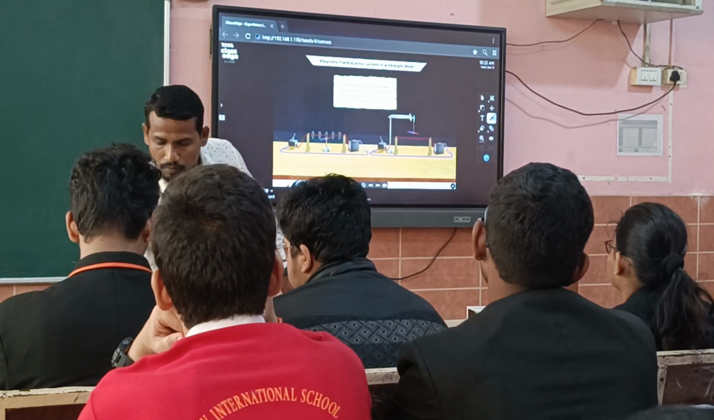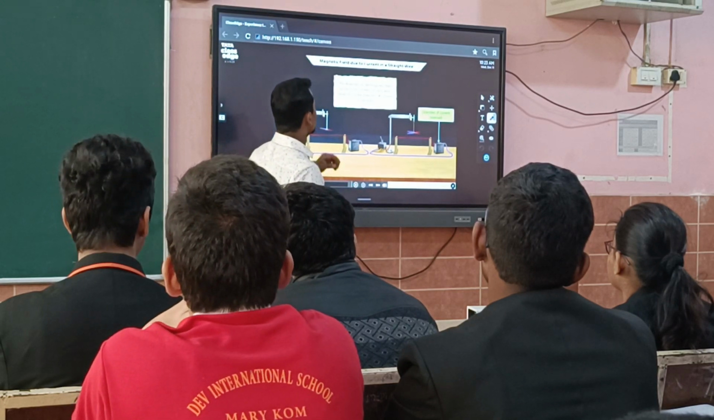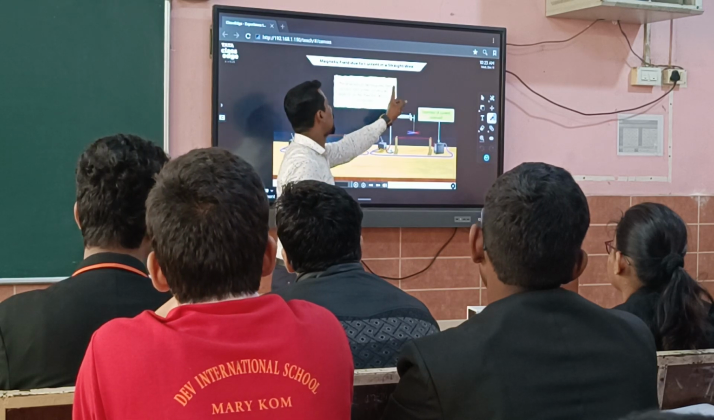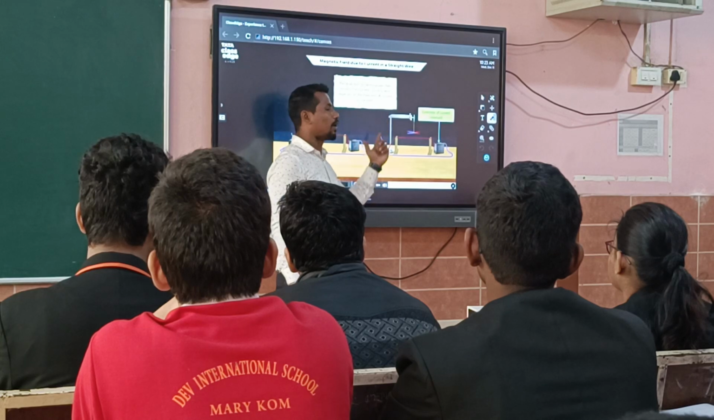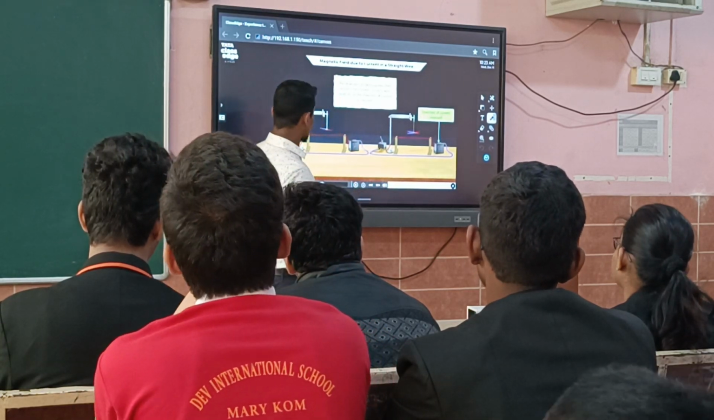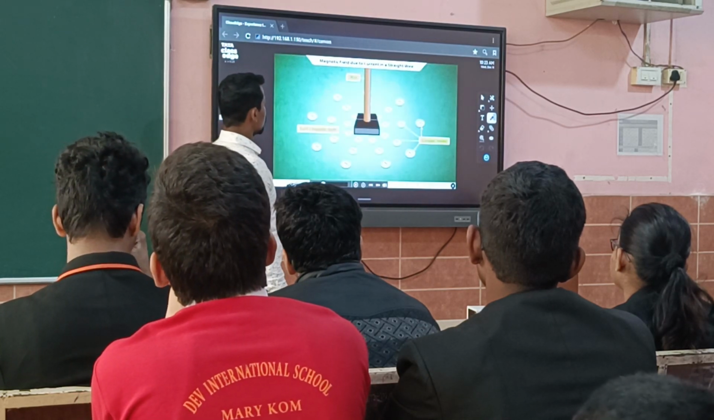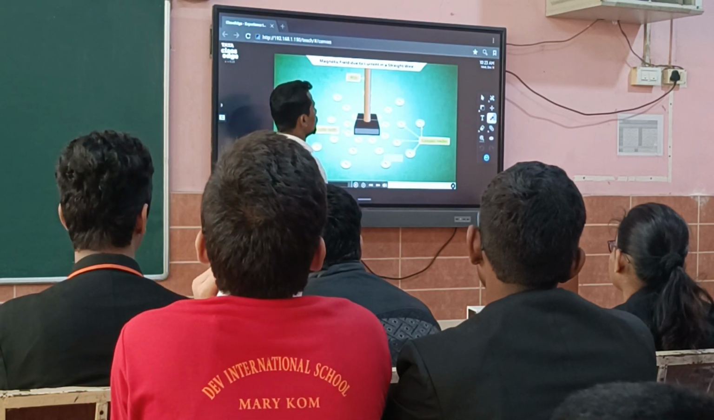Directions to each other, and thirdly, the direction of the magnetic field around the current carrying conductor depends upon the direction of the current in the wire. Now let us see how the magnetic field lines form around a straight current carrying wire.